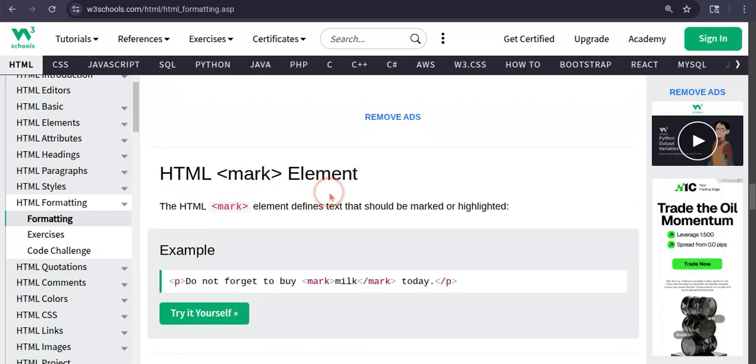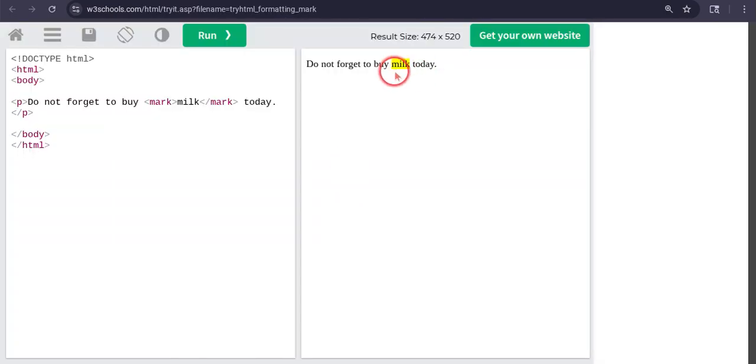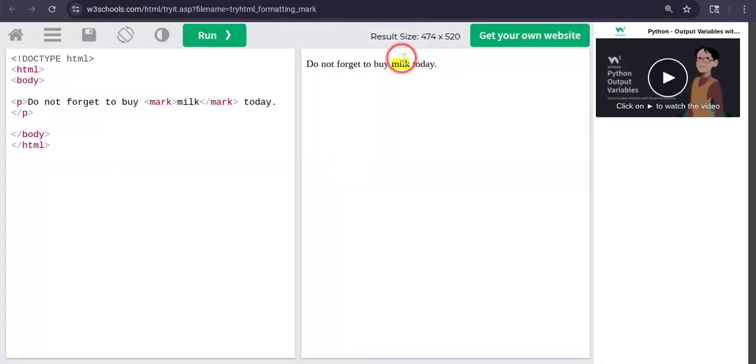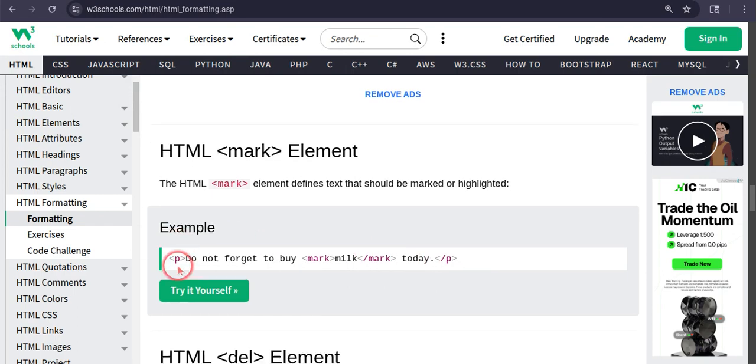HTML mark element. The HTML mark element defines the text that should be marked or highlighted. Do not forget to buy milk today. Okay, so that's the use of mark. It will just color this text to make it more important, or you can just use bold with the color, so it would be more important. So this command is for that.